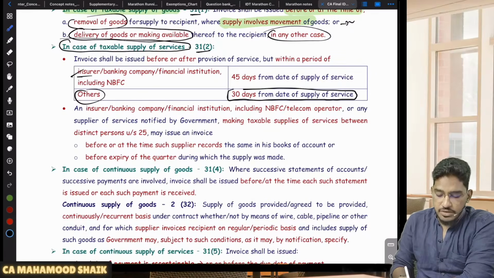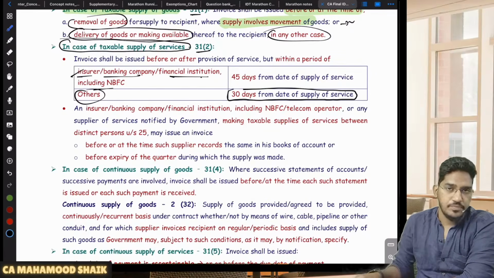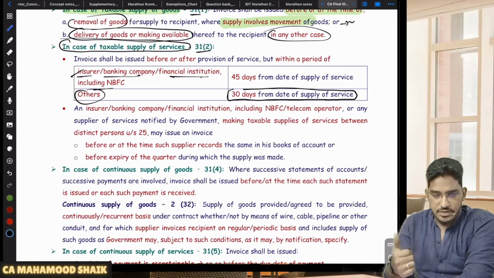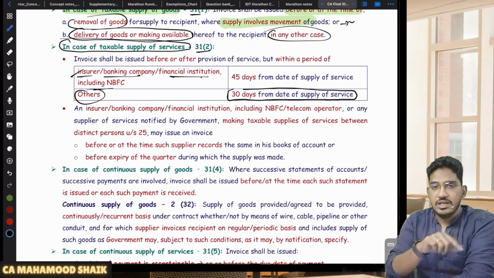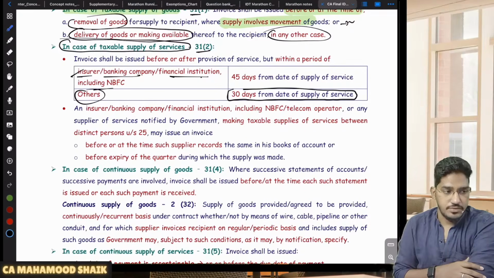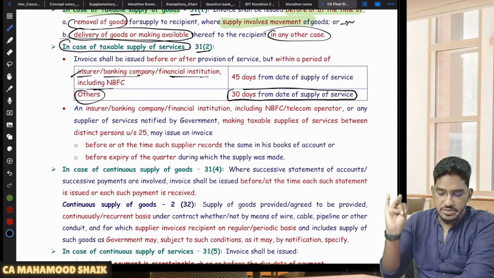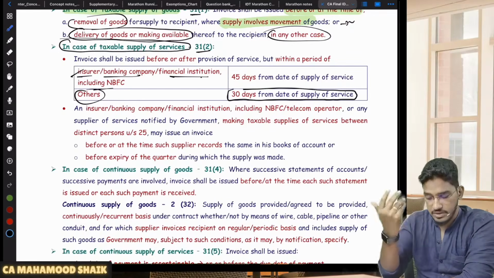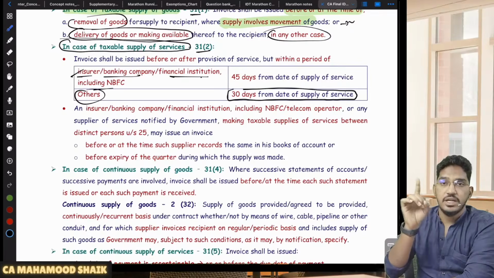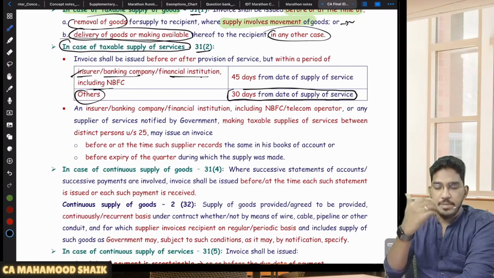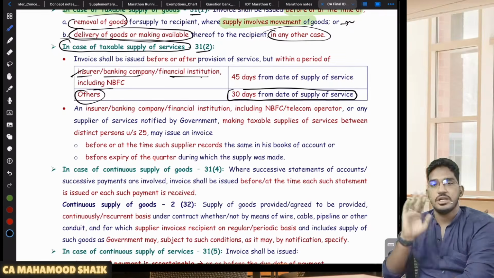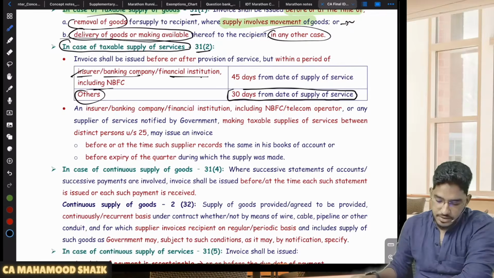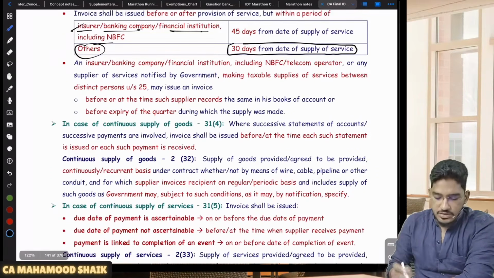However, especially for insurer, banking company, financial institution, including NBFC, that means some specialized organizations, the department has given even more time. They said that these suppliers can issue the invoice within 45 days from the date of supply of service. But when it comes to all others, apart from the insurer, banking company, financial institution, including NBFC, invoices are required to be issued within 30 days from the date of supply of services. Understood? Right. Next. So this is regarding supply of services.